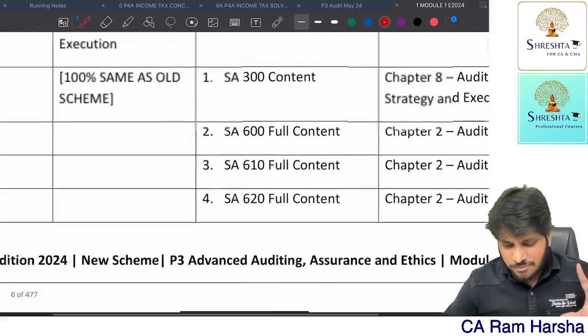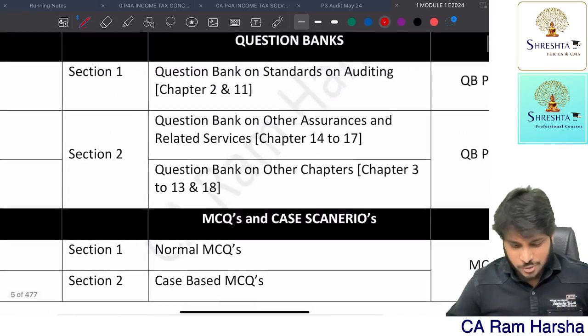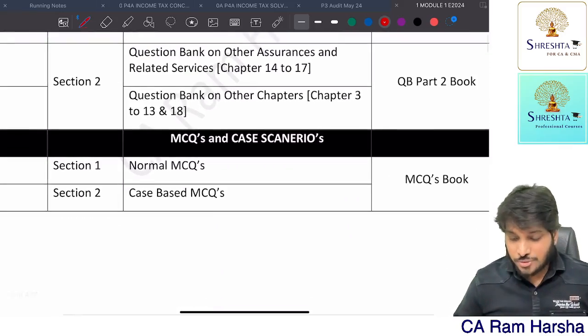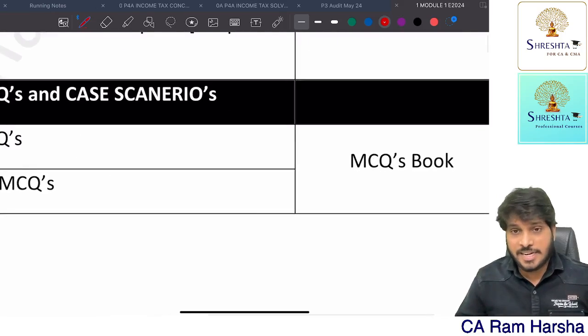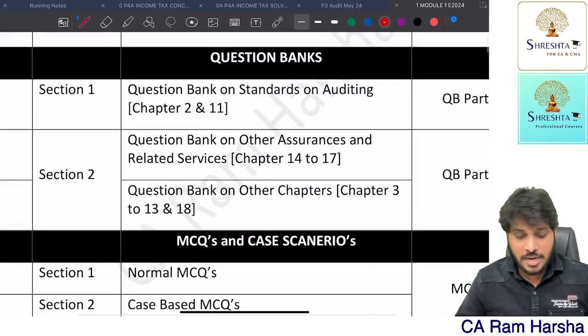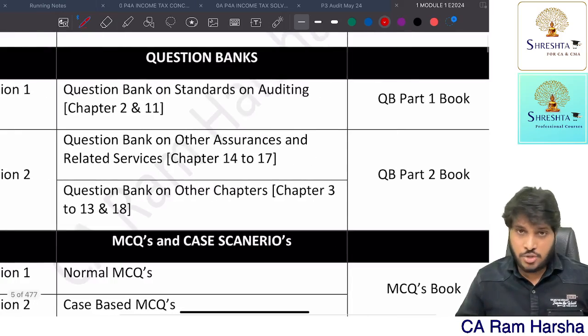Very simple. We wanted to be transparent. Now, the MCQs and case scenarios book will have 2 sections: Section 1, normal MCQs, and Section 2, case-based MCQs. So entirely you will get an MCQ book. And the question banks will have 2 sections, which you will get in 2 parts.